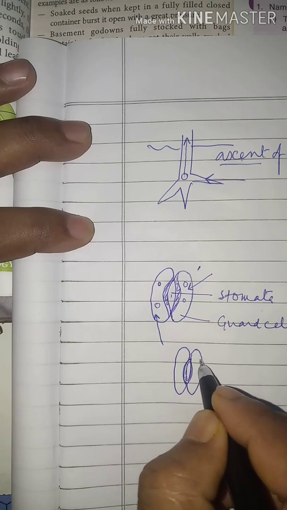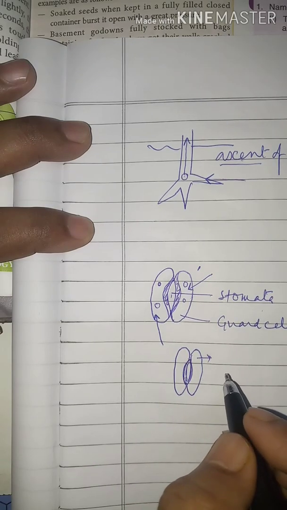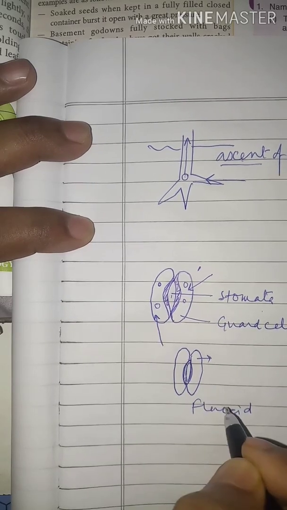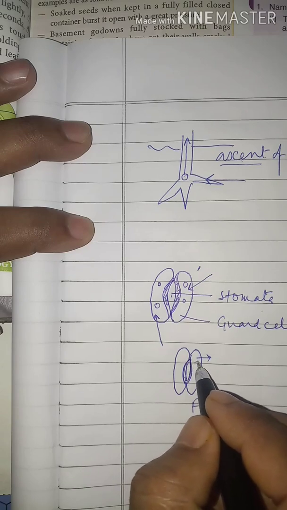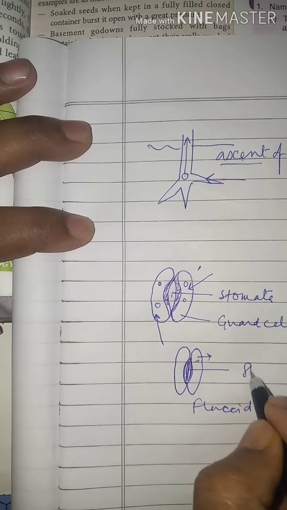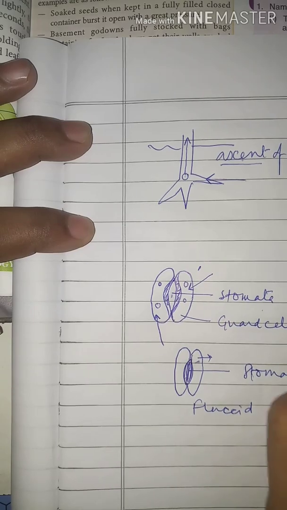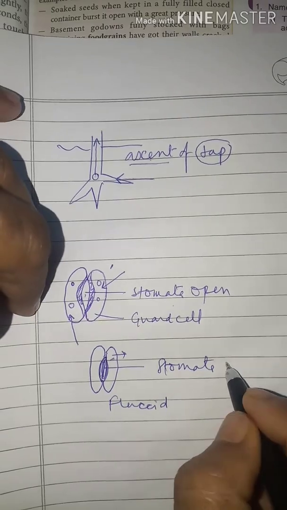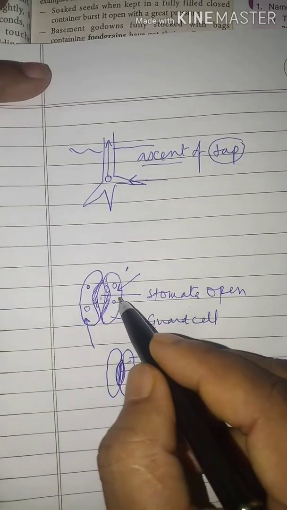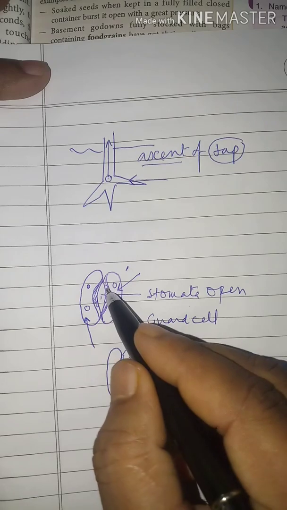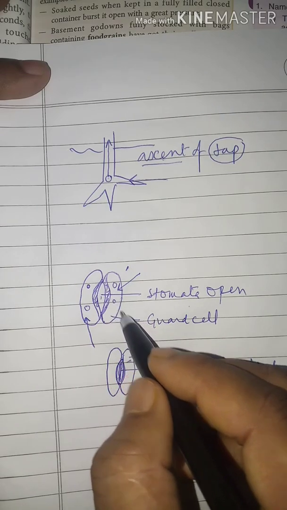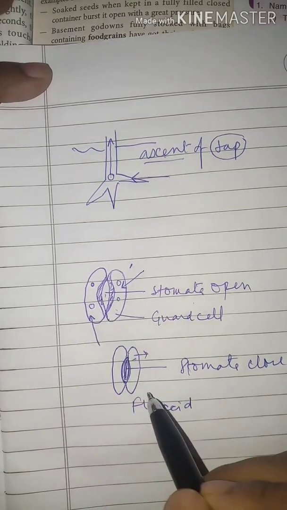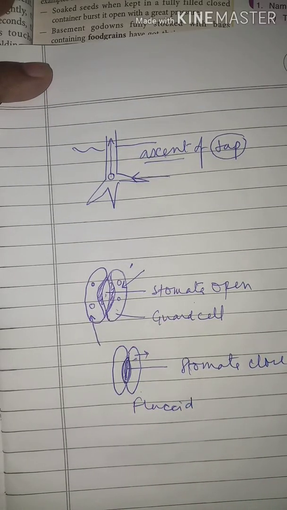When the guard cell starts losing water, that is exosmosis takes place, it becomes flaccid. And due to the flaccidity, it shrinks and the stomata close. Here stomata open and here stomata close. So this opening of the stomata is regulated by the guard cells, and this regulation is due to the turgidity and flaccidity of the guard cells.